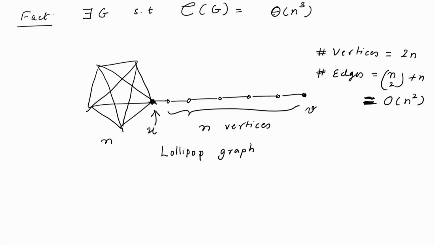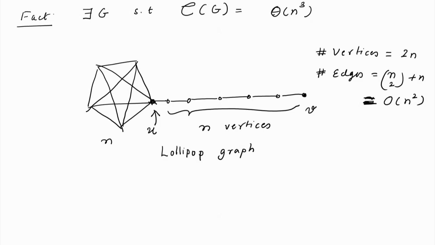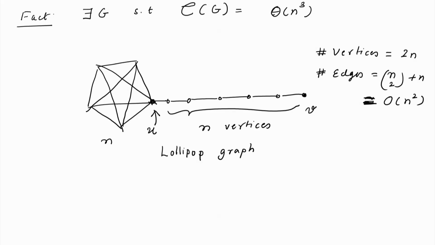Now, a couple of things about cover times. Cover time is not a monotonic property with respect to the edges. That is, if you increase the number of edges, the cover time need not decrease. If you take the complete graph, the cover time is approximately n log n. If you take the straight line graph, it is n^2, and something in between we can have O(n^3). So, we will first show that if you start at vertex u and want to travel, it will take O(n^3).